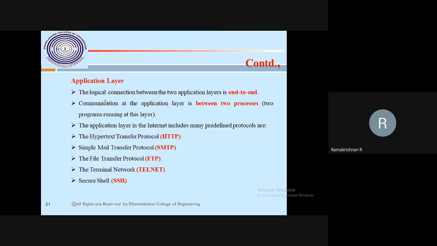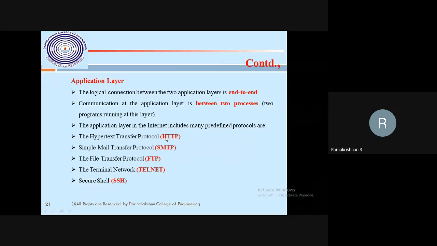Then the final layer is the application layer. This is a logical layer, end to end, your machine and my machine, and with the help of it many protocols help to transfer our message or answer. The HTTP protocol enables our Google server, Gmail, or whatever it is. From that only we are connected to the web server.